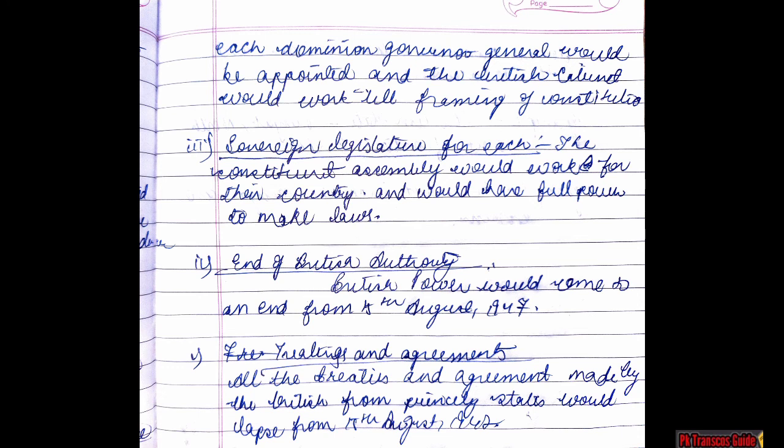So friends, we have completed these chapters. Both the chapters were quite important. So the second unit of your textbook, that is the mass phase of the national movement, is now completed. And one thing more, probably one chapter is left in the civics part and three chapters are left in history. So don't worry, we will be completing it very soon.